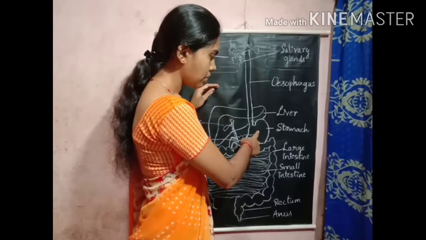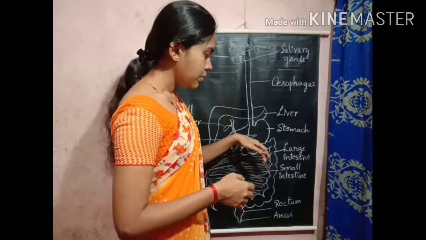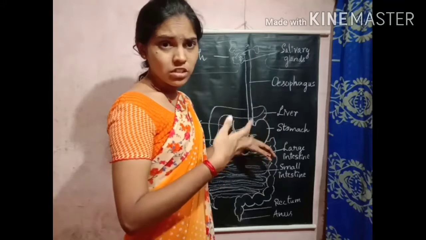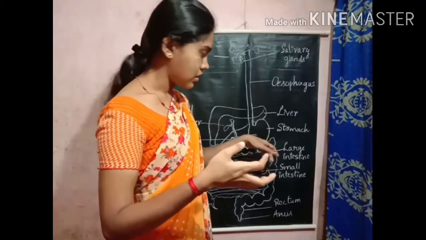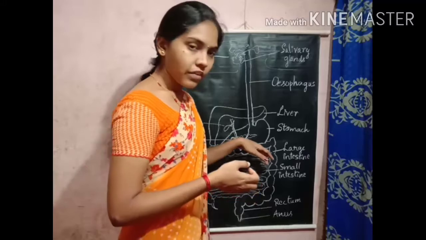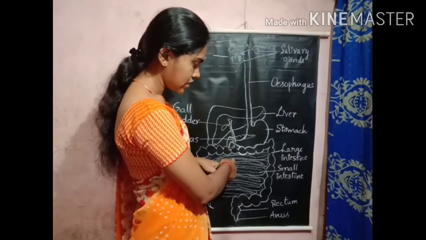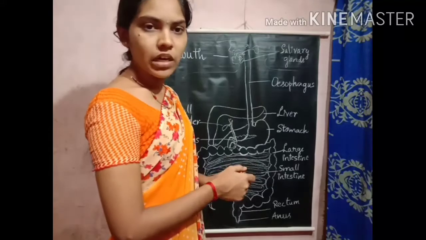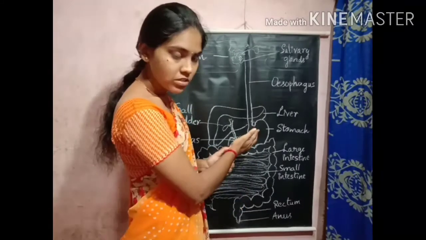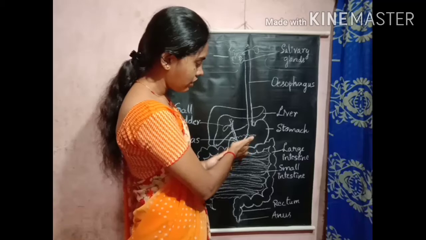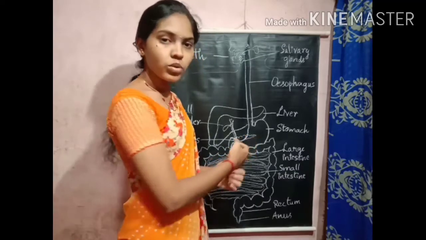In the stomach, by the action of digestive juices, acid and mucus, the digestion process continues. The food will be digested further and remain for 4 hours. Then it is transferred into the small intestine as a semi-solid, which we call chyme. The semi-solid digested food transferred to the small intestine is known as chyme.